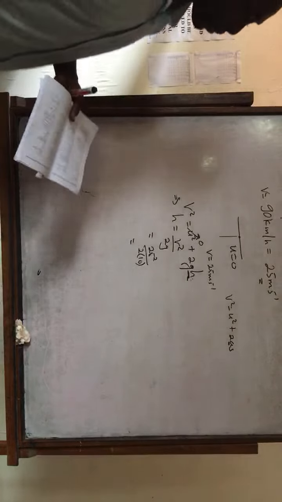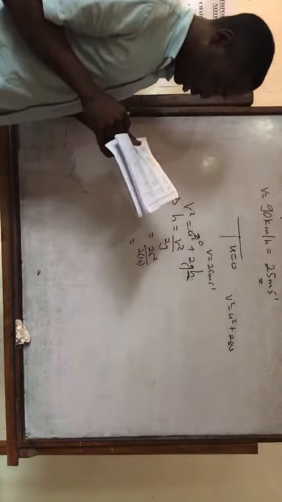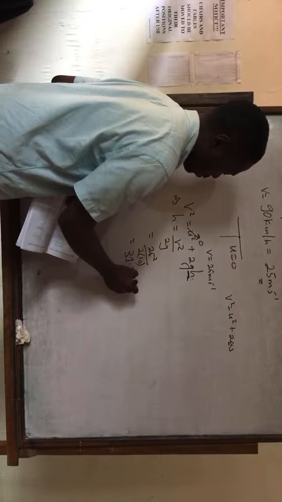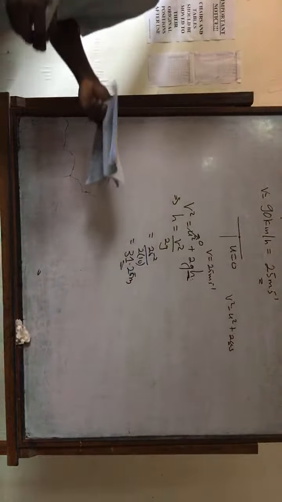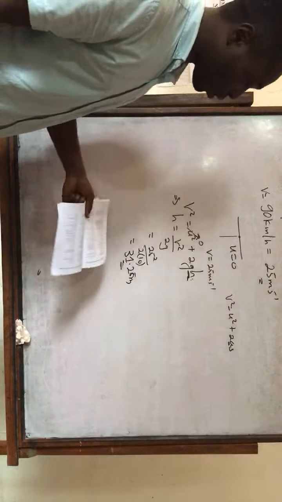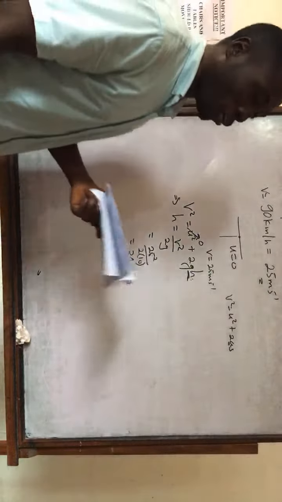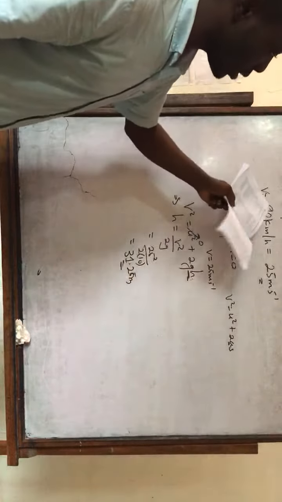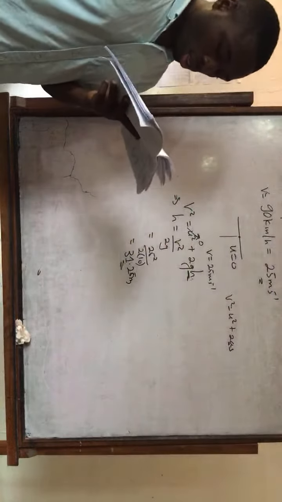So what's the answer? 31.25 meters. It means that if it's falling without any initial speed, it should fall 31.25 meters to have the final speed of 25 meters per second, to attain the same speed, 90 kilometers per hour. Is it clear? Alright, good.